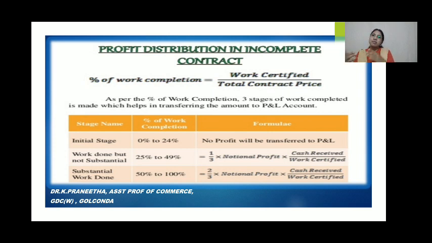In other words, this is that part of the work in progress which has been approved by the contractee's architect or engineer for payment. Work certified is valued at contract price, that is the selling price, and includes an element of profit. Now, work uncertified is that part of the work in progress which is not approved by the architect or engineer. This is valued at cost and thus does not include an element of profit. Both certified and uncertified appear on the credit side of the contract account and also on the asset side of the balance sheet.